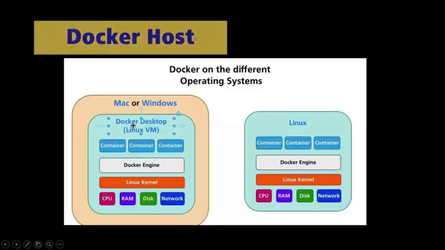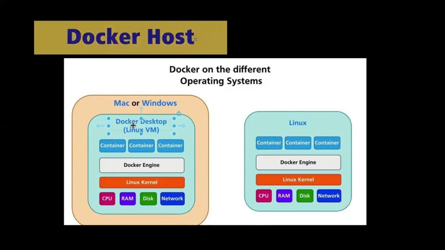Docker host, I explained it in detail. What is Docker host? I explained it all in my first and second lectures. For your Windows operating system, the Linux operating system is the Docker host for your Docker Desktop. Wherever you run Docker, a must-required operating system is Linux.